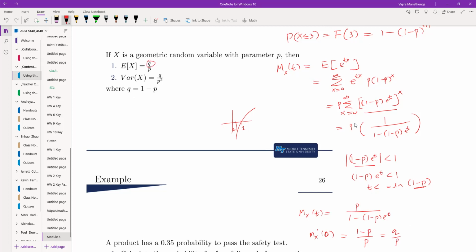And then you can do another differentiation and find the second moment, and then get the variance. So the variance is going to be 1 minus p over p squared. And the mean is 1 minus p over p.